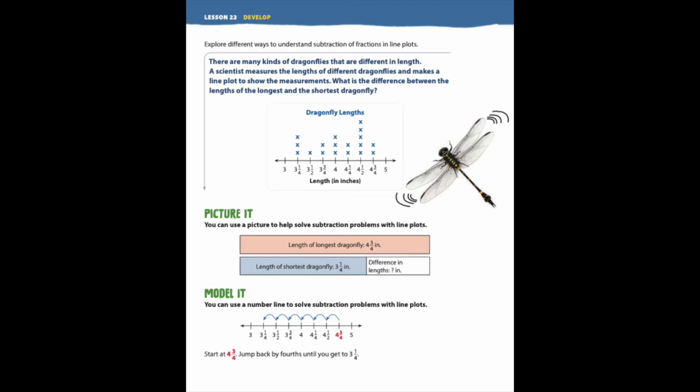Secondly, on the very bottom of that page, you will see a model it option, and that's where they use the bunny hop. So you could draw out a number line, and you could hop backward until you got to that number and then count how many times you did that. That's totally feasible and workable as well. As I always say, it's up to you. It's based on what your understanding is, what you're comfortable with, and more so based on what you can duplicate with getting the correct answer, not just lucking into it.